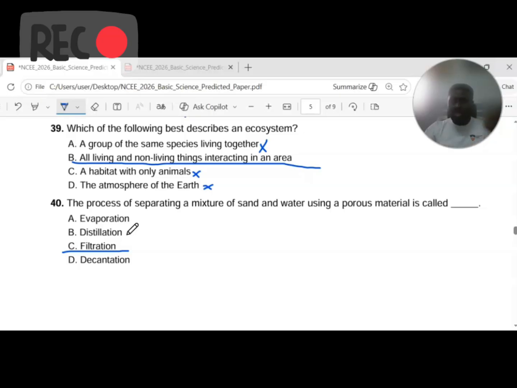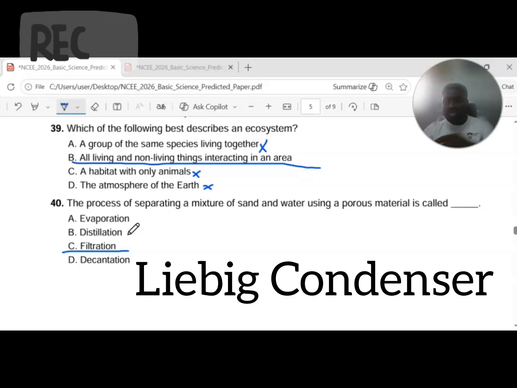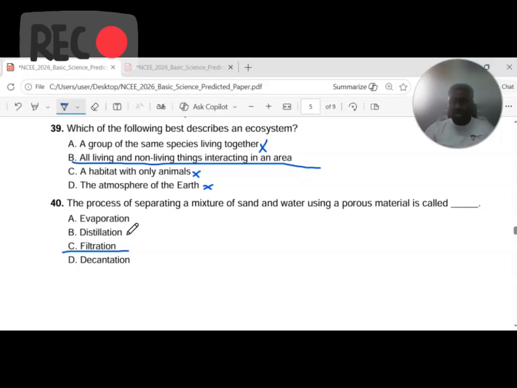So when you begin to heat a mixture of alcohol that boils at 78 degrees centigrade and water that boils at 100 degrees centigrade, alcohol will escape first into the Liebig condenser and condense into the empty container at that temperature, while water, before it gets to 100 degrees centigrade, will be retained inside the original conical flask or round bottom flask in the experimental setup for the distillation process.